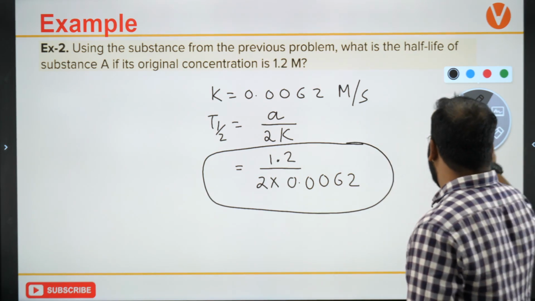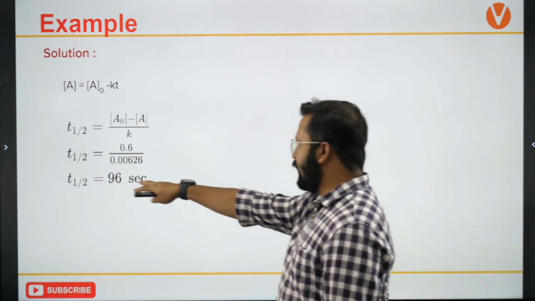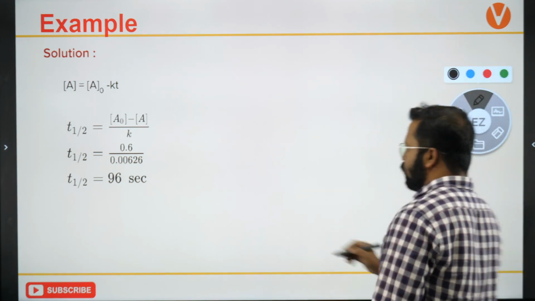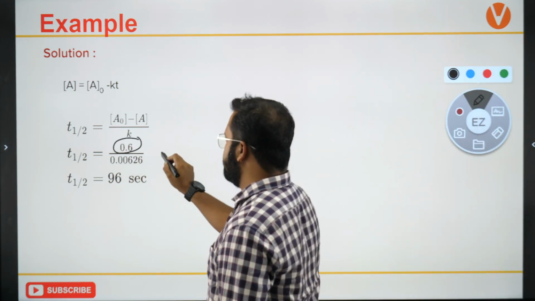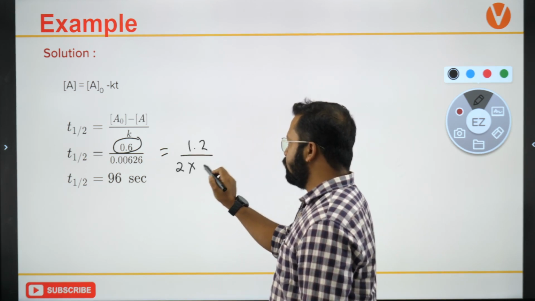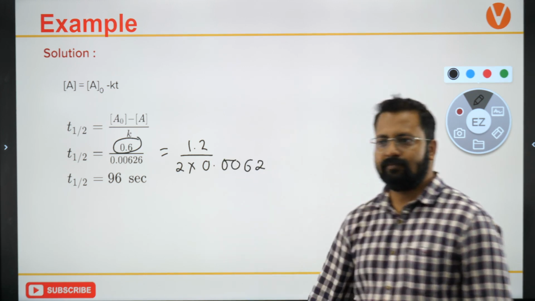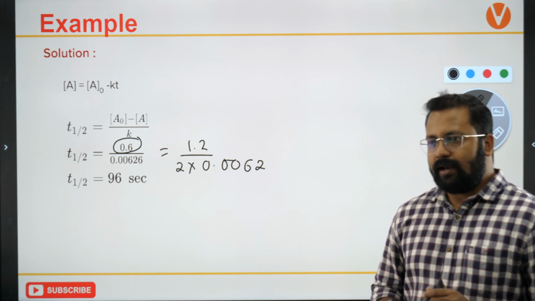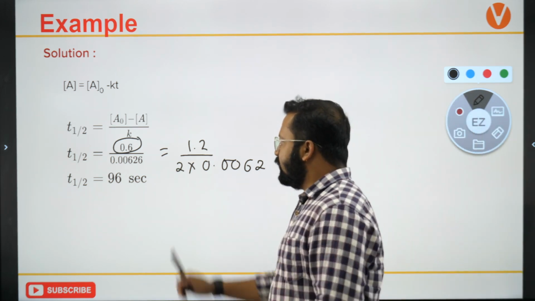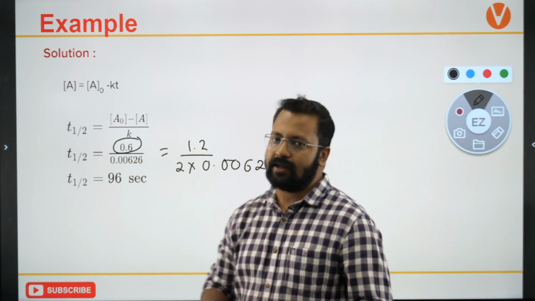Okay, let's look at the answer. The answer should be 96. How did they calculate this? They got it by putting 1.2 upon 2 times 0.0062. Half-life depends on the initial concentration. The initial concentration in this question is taken as 1.2.